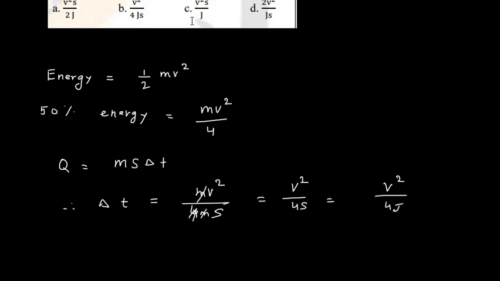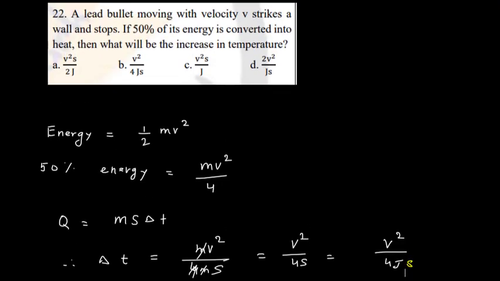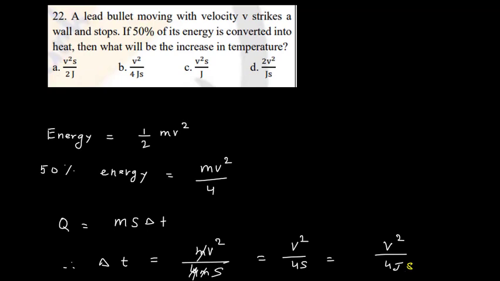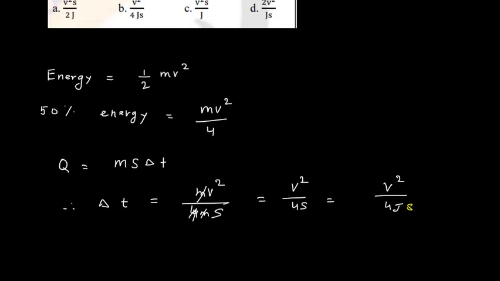Now if you want to convert into calorie, then you divide by J. So you can say that v square upon 4Js is your answer. So this is the required change in temperature, the increase in temperature is v square upon 4Js.